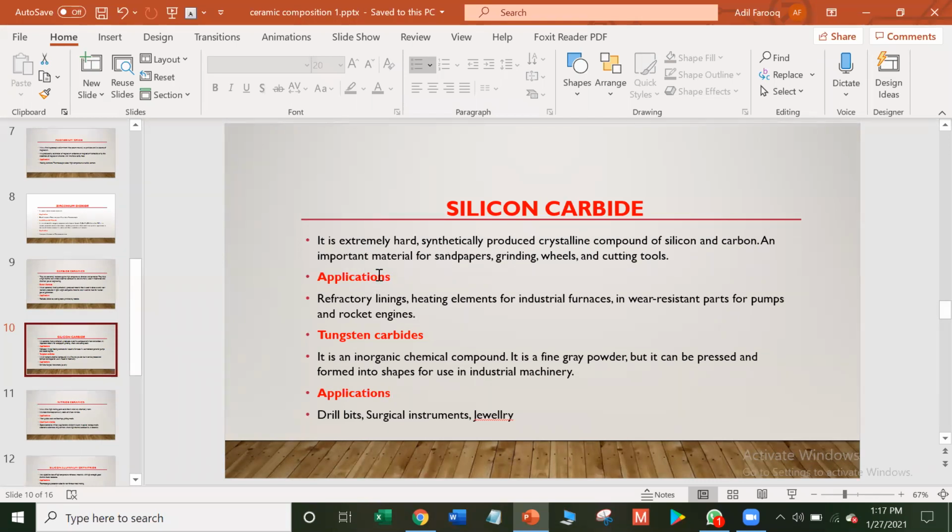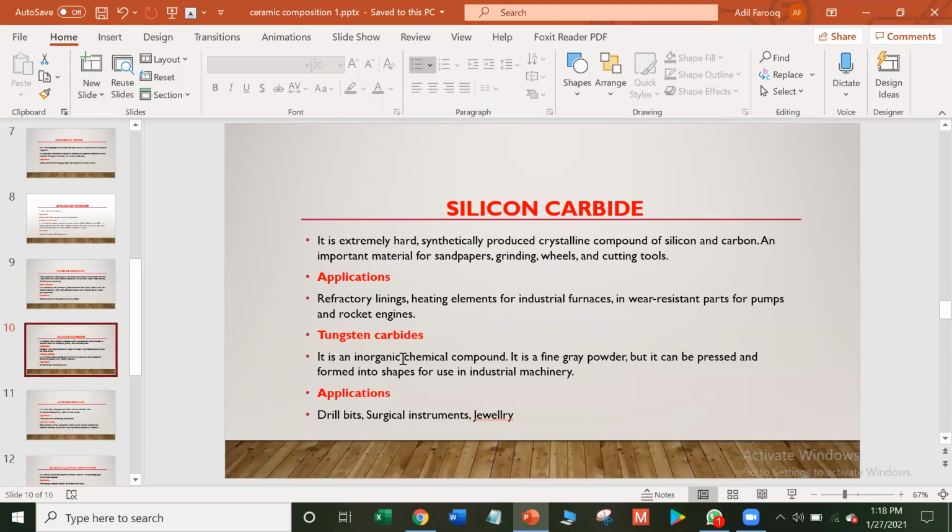Application of silicon carbide: silicon carbide is used in refractory lining, heating elements for industrial furnaces, and wear resistant parts for pumps and rocket engines. Refractory lining is basically a protective layer installed inside the furnace to protect the steel structure from high temperature. The term wear refers to continuous material loss from the surface of a solid body caused by mechanical, thermal, or chemical impact of a solid, liquid, or gaseous contacting body.